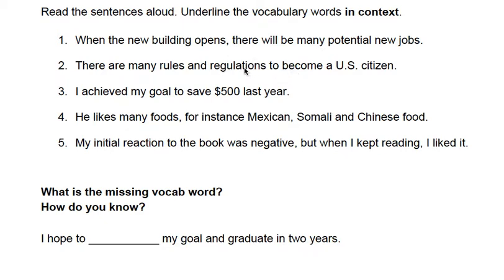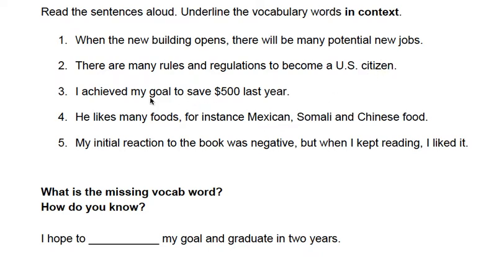Rules and regulations are almost a synonym for rules, but regulations are more legal rules. We might have school rules or rules in how children behave, but the government creates regulations, or even in the workplace, there might be workplace regulations. So, regulations is a little bit more formal than rules, all related to getting citizenship.